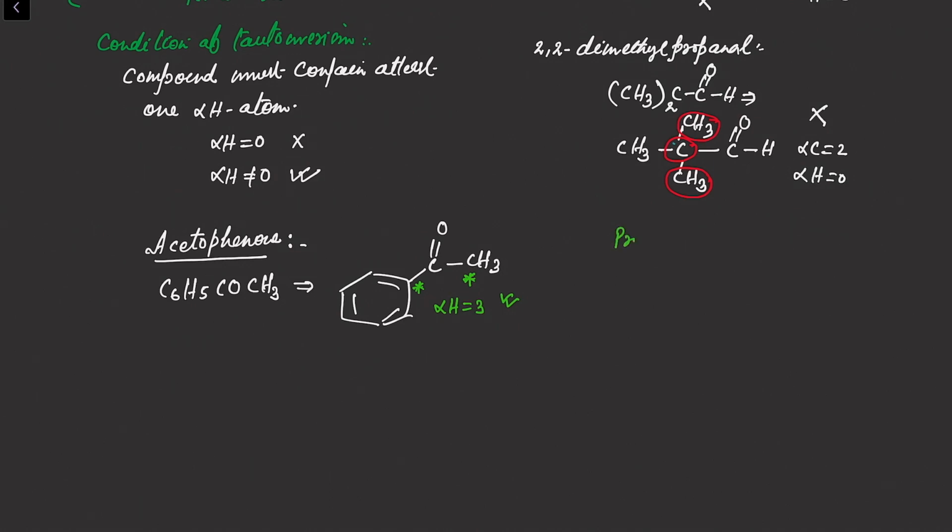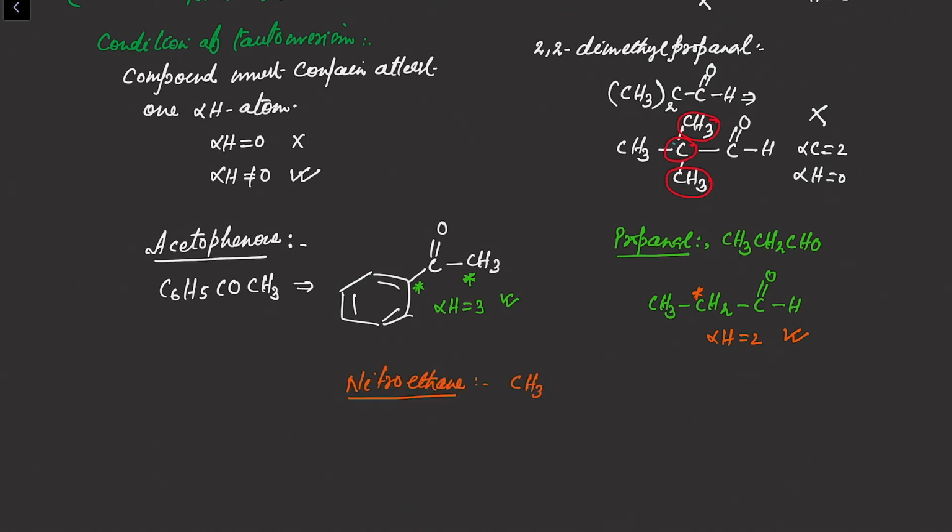Another example is propanal. The molecular formula of propanal is CH3CH2CHO. Expand the structure, and you will find this molecule has one alpha carbon, and on this alpha carbon there are 2 alpha hydrogens. That is why this compound will show tautomerism. Now check nitroethane. The molecular formula of nitroethane is CH3CH2NO2. In this molecule, this carbon is the alpha carbon and there are 2 alpha hydrogens, so it will show tautomerism.